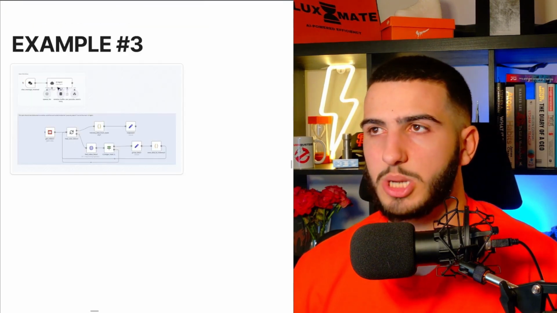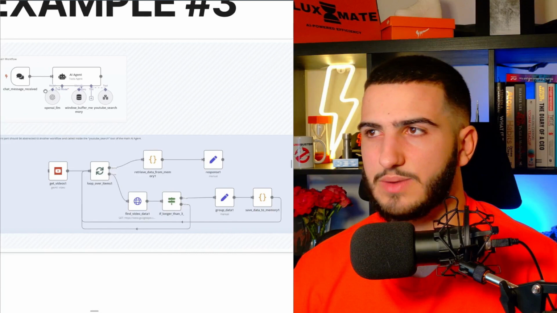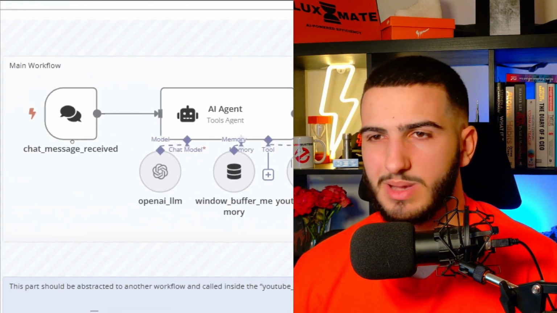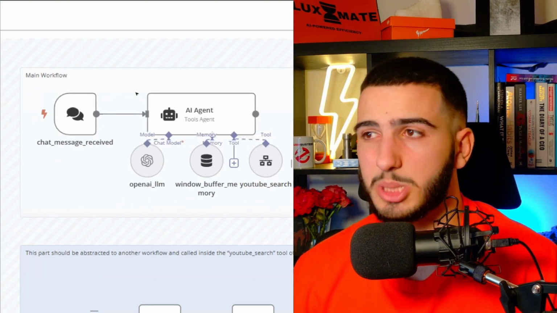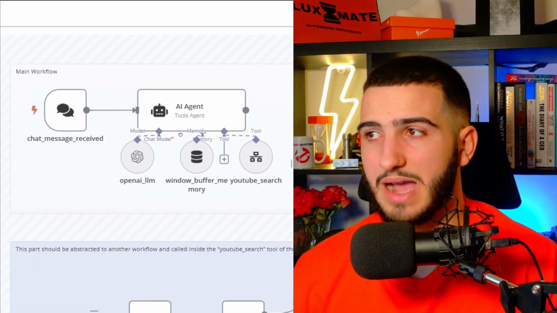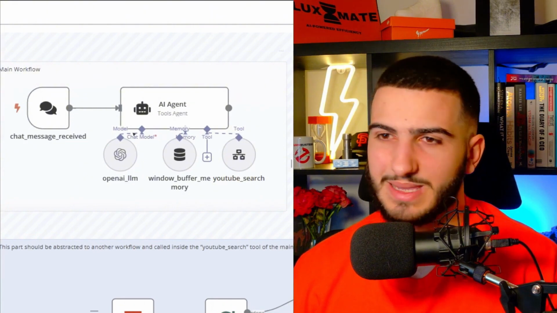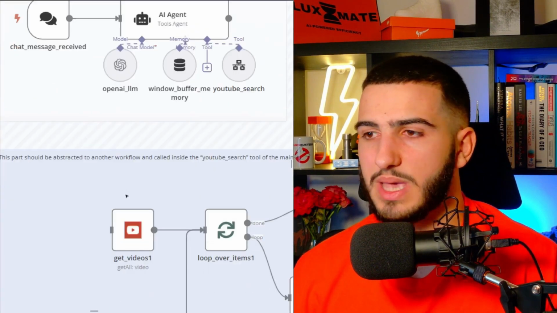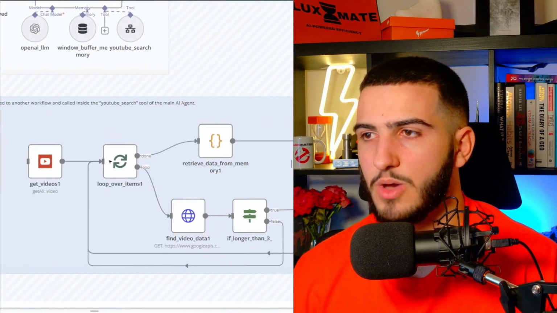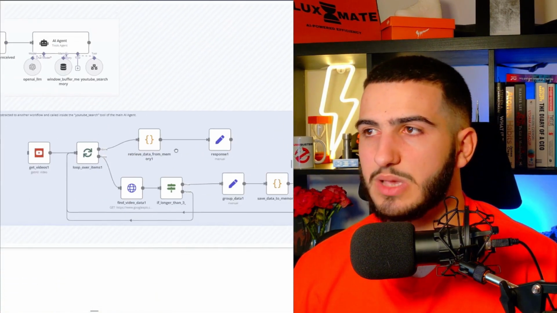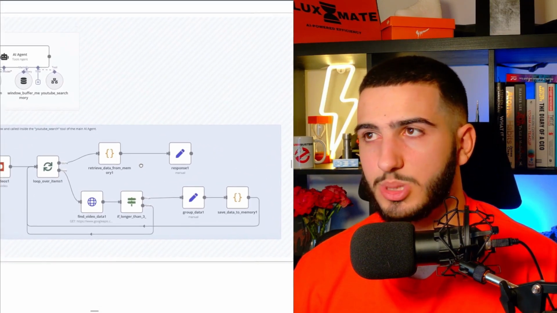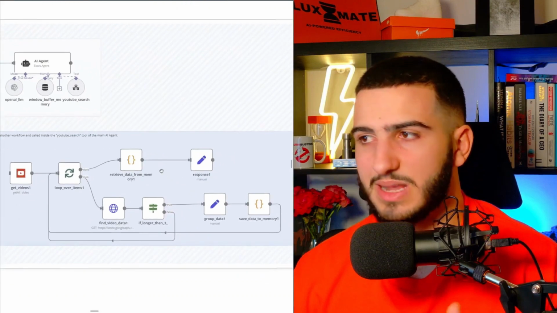The third example I actually want to show you is one of the more complicated ones, but I think it works really, really well. So what this basically does is whenever you have a chat message, and once again, I would recommend having it within Slack, email, wherever it may be, just not within n8n because realistically employees are not going to use that. But whenever it receives that chat message, it runs this function right here, which, based on the information, runs a loop and searches for different video ideas that you can actually use, basically doing research for you. I mean, this is pretty sick, guys.